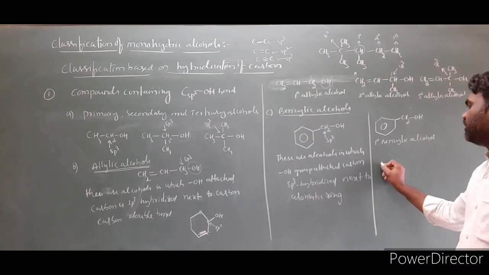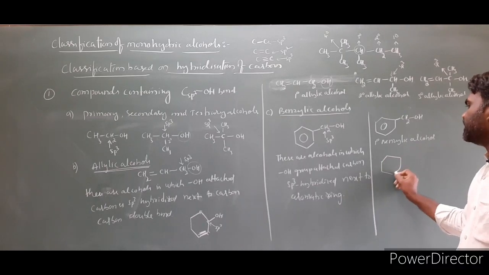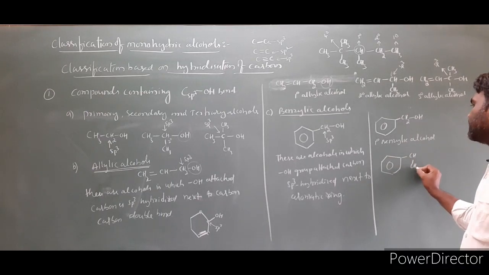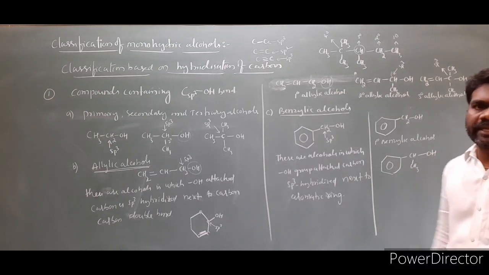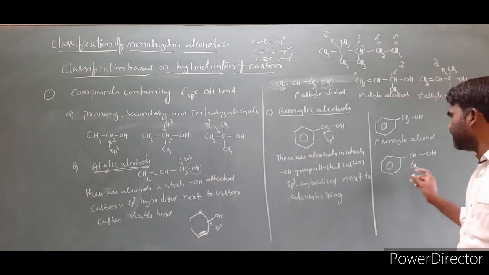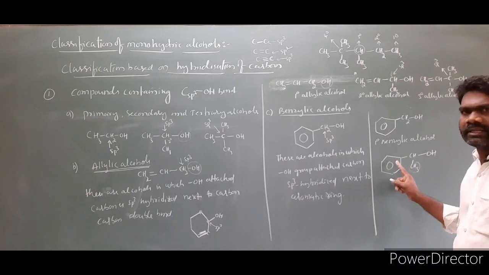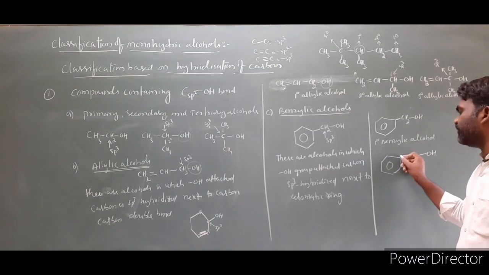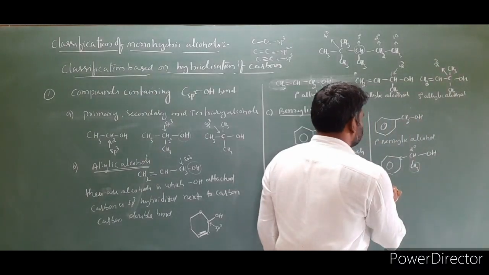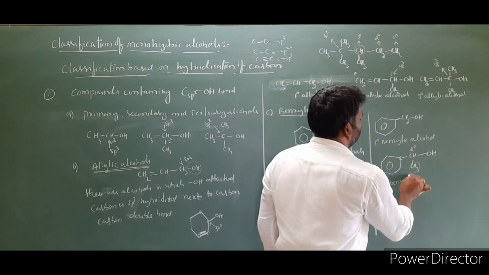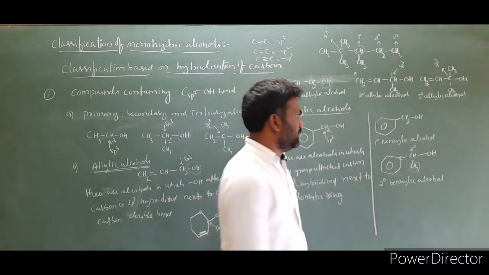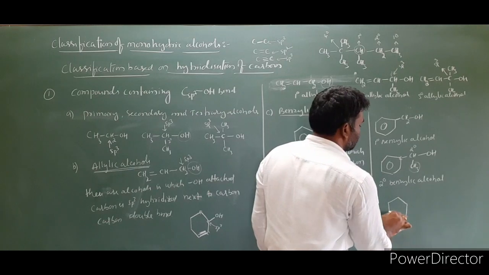Now, I am taking one more example. This is the benzene ring, and I am taking CH3 and OH on the carbon. If you look at this example, the OH attached carbon is sp3 hybridized because it contains all single bonds. It is directly attached to the aromatic ring, so it is benzylic. It is directly attached to 2 different carbons. So, this is a secondary benzylic alcohol. The next one is tertiary.